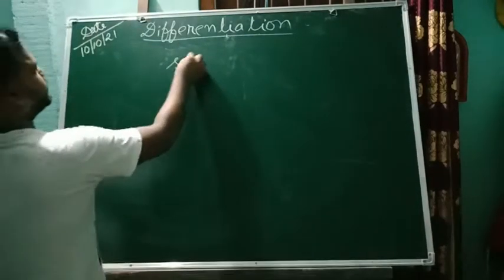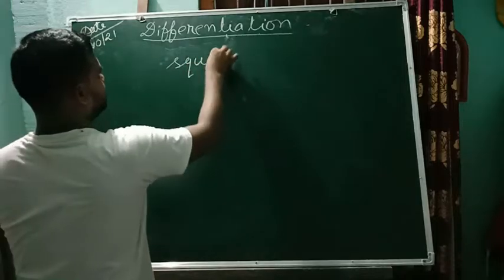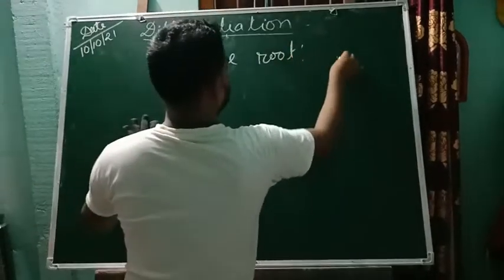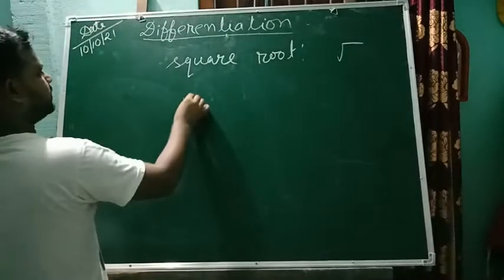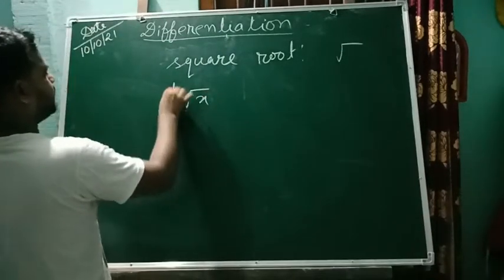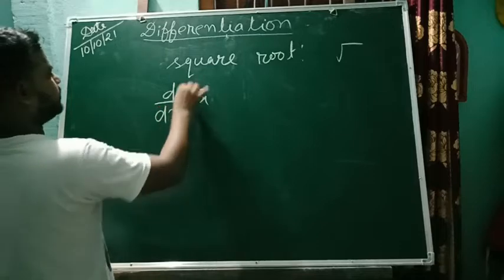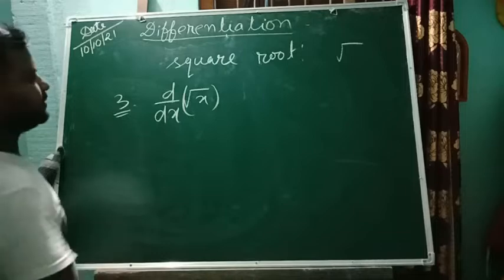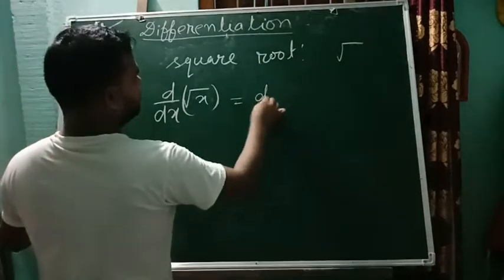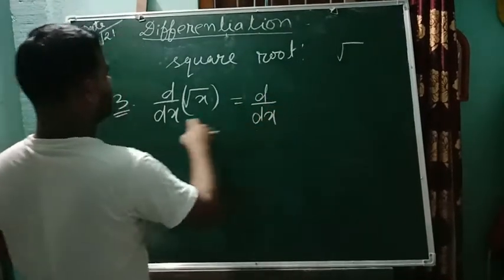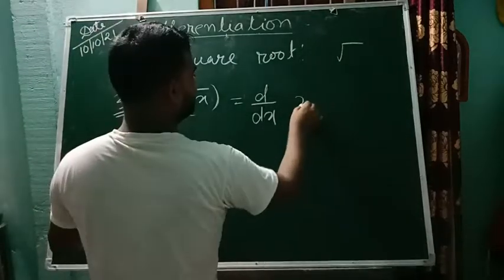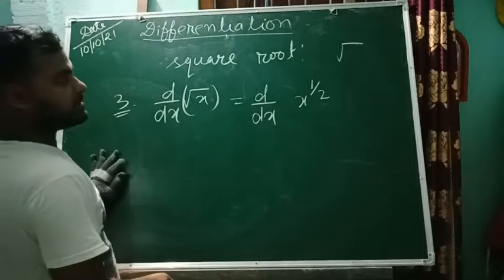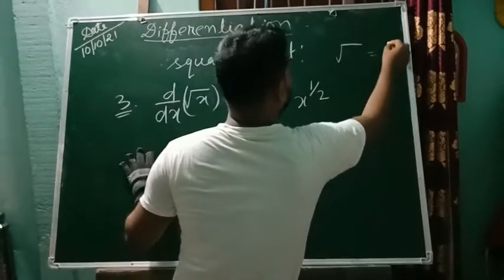You know square root? Square root is written like this. So, if we want to take the derivative of a function root x, it will be, I guess, formula number 3. So, what will it be? Can you say? First, you write as it is. Then root of x can be written as x to the power half. Yes, the power of root is 1 by 2.